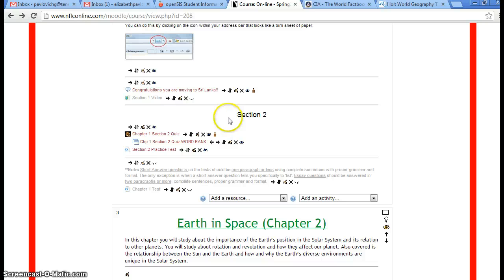So those are very, very easy. Like I said, all of them are a little different. You just go through, you read through those instructions, you answer all the questions, and when you're ready, you click Add a New Question, you write it in there, then you click Post to Forum, and you're good. And I get an email that tells me when you've posted them, and I'll go in and I'll reply and I'll give you your grade and everything like that.